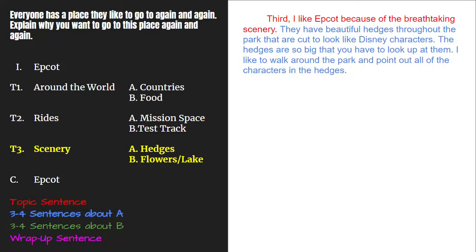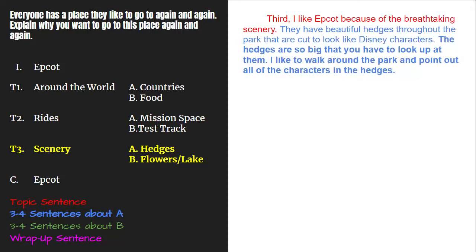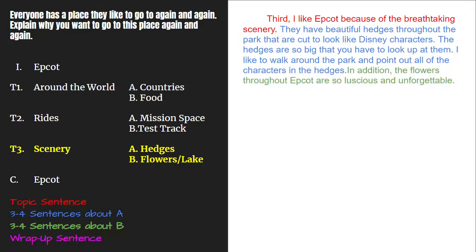Do we have 3 sentences about A? Yes, look closely. Our first sentence tells our reader about what A is, and the next 2 teach more about the A detail. Now it's time to move on to my B detail. My B detail is the flowers in the lake at Epcot. So I start by telling our reader what this is. I'll write, in addition, the flowers throughout Epcot are so luscious and unforgettable.